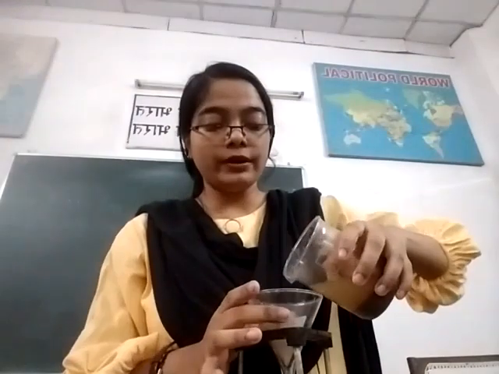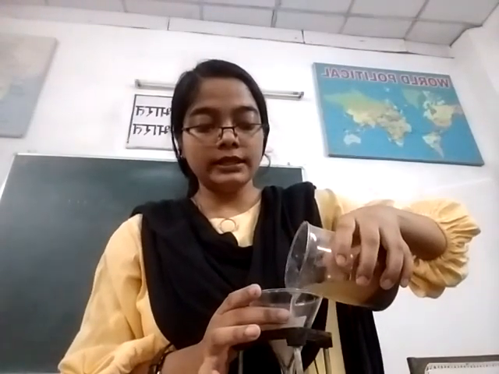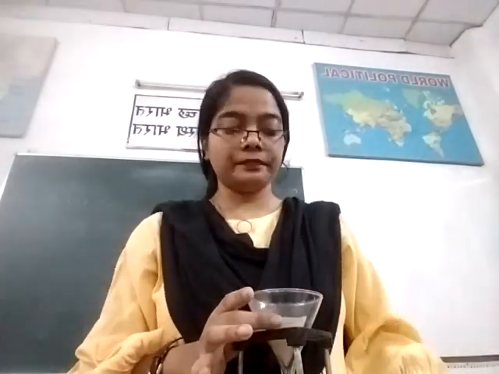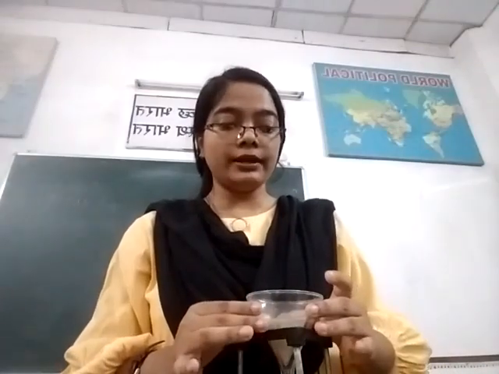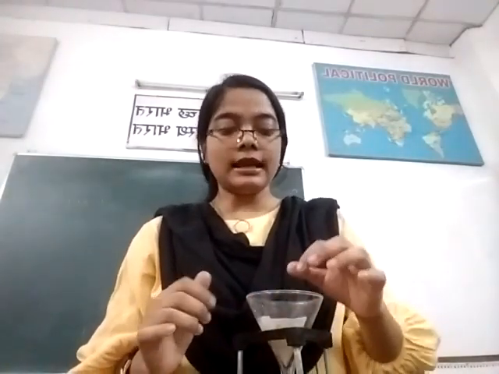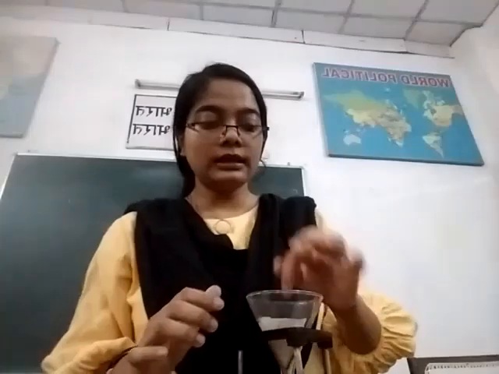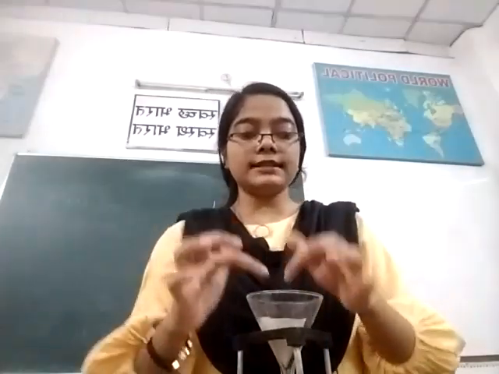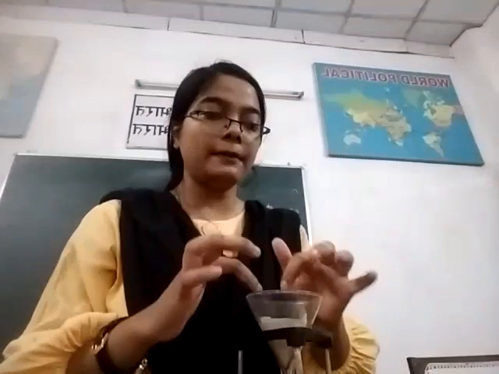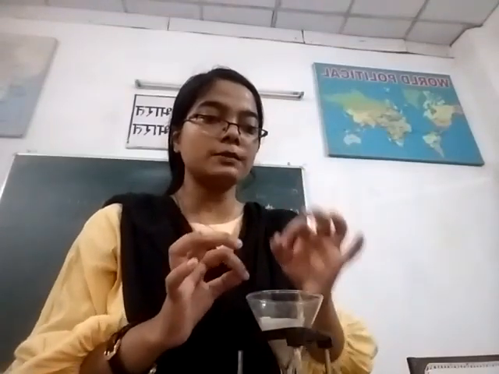So, I am pouring water in it. See, I am pouring water in it and the impure substances cannot pass through the filter paper, as the filter paper has very small pores.